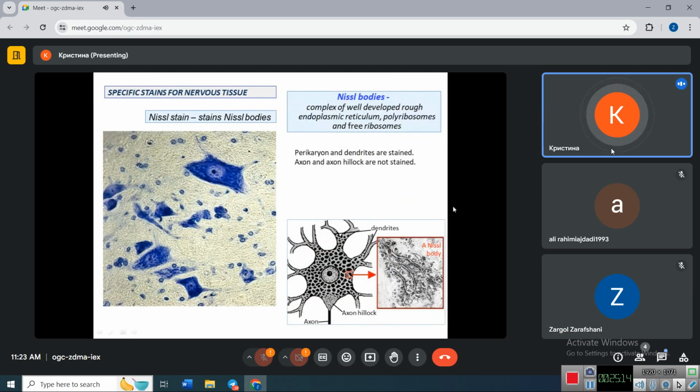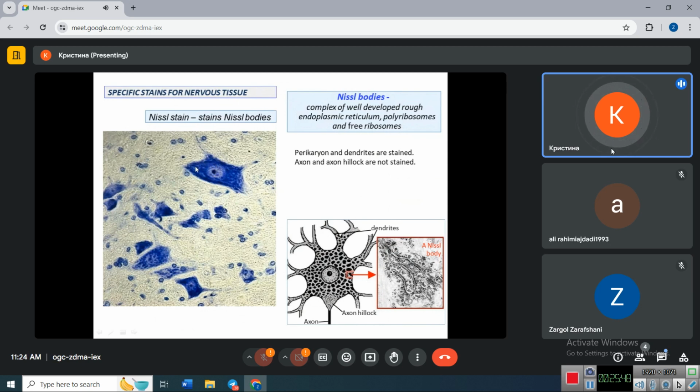We have some specific stainings for nervous tissue. One of them is the so-called Nissl stain. Nissl is the name of the scientist who invented this type of staining. This is the stain which stains acidic structures, so it is the analog of hematoxylin, and it stains DNA in the nucleus, and the nucleolus is also stained.